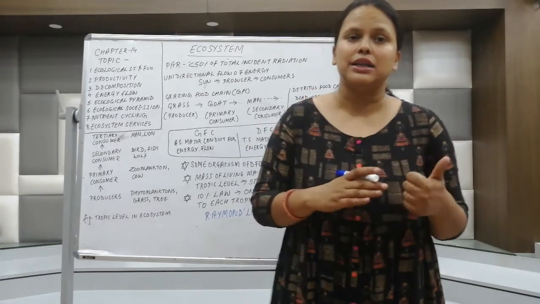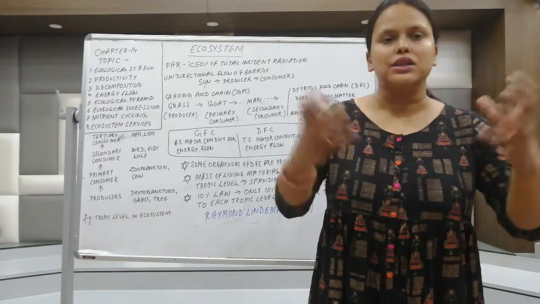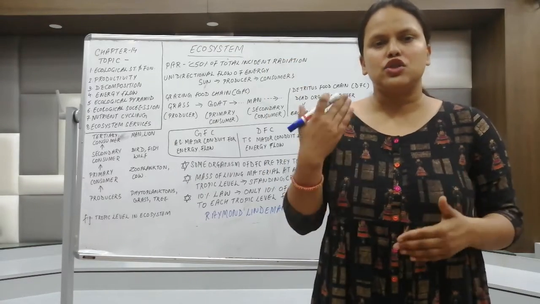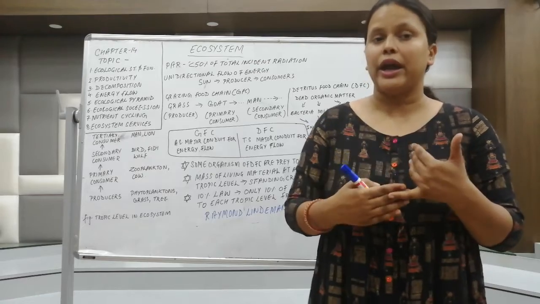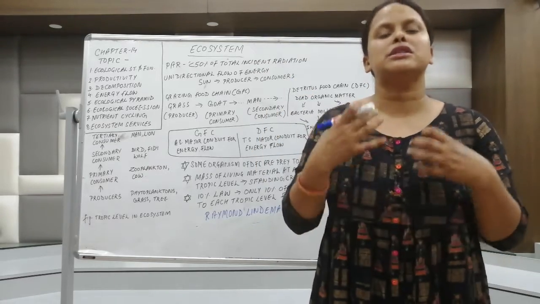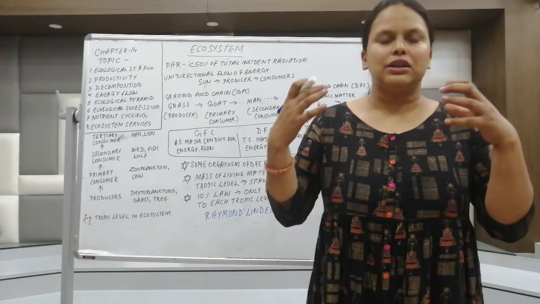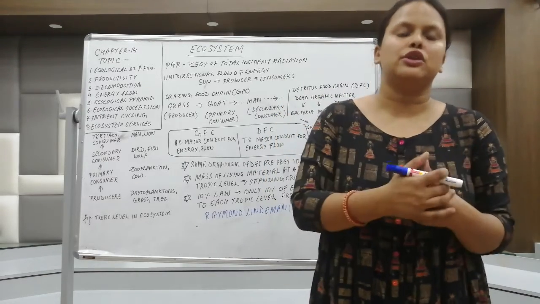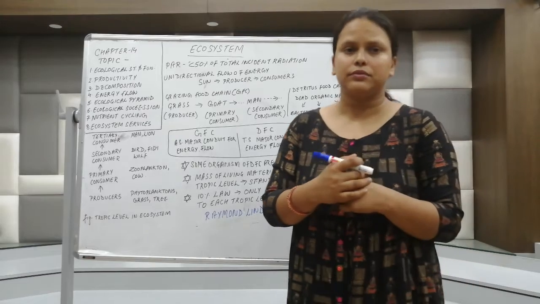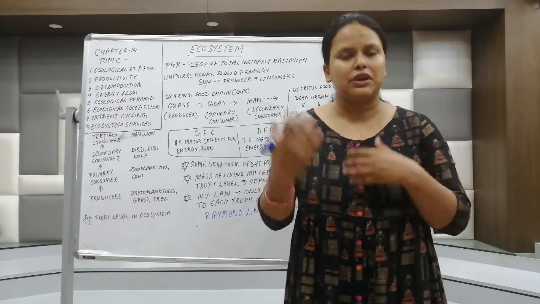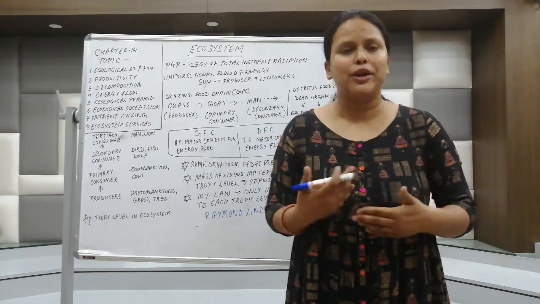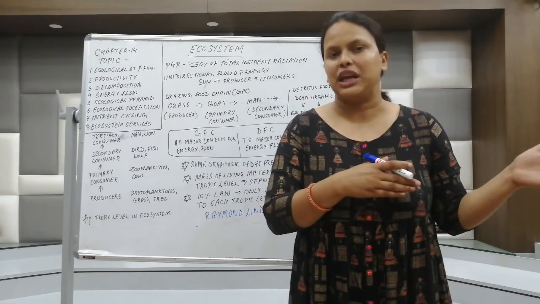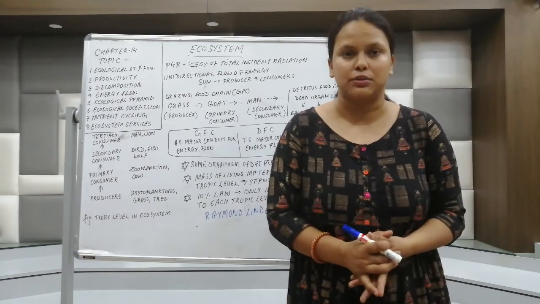The second part is that there should be a constant supply of energy, so that photosynthesis can happen. This constant supply of energy is required to form the molecules required for the living. This leads to the disorderliness of the ecosystem, which is related to the second law of thermodynamics. So the transfer of energy to the different trophic levels is not away from the thermodynamics laws. That is what is to be understood at this moment.